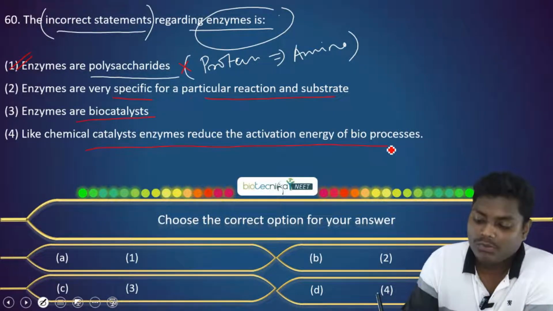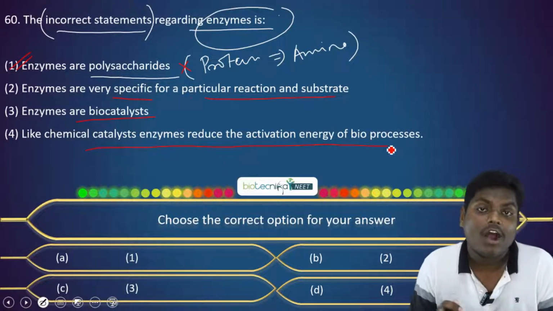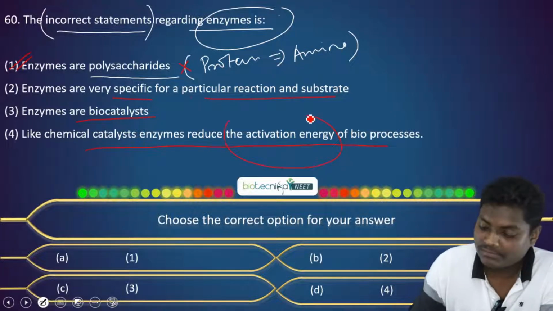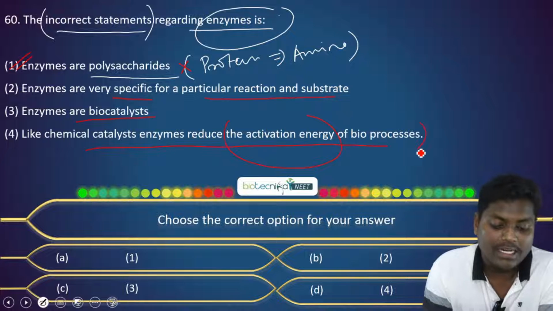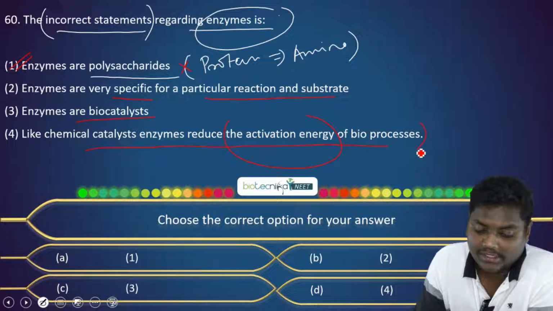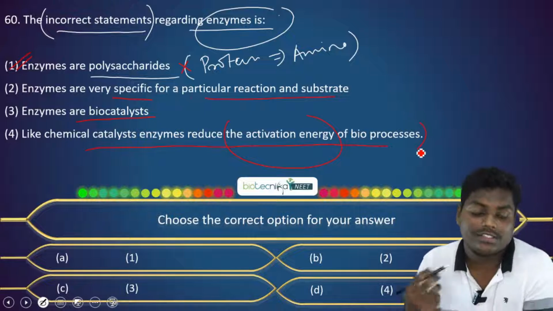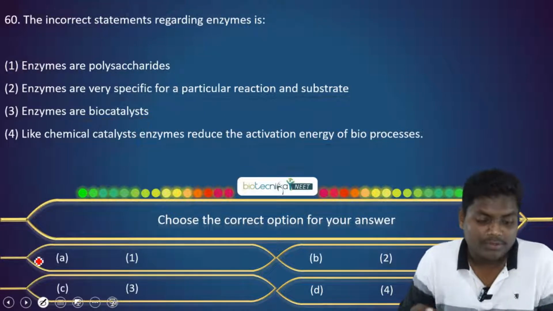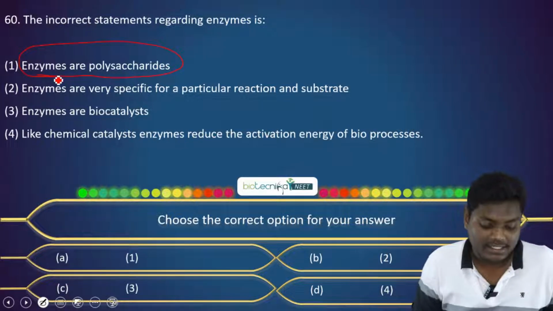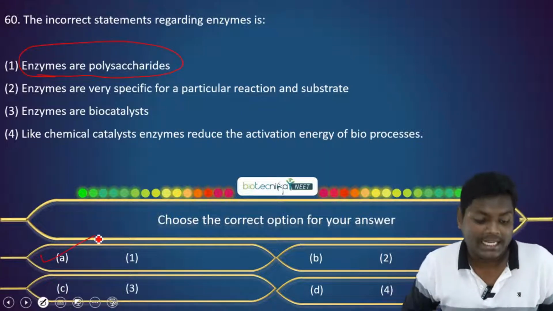These are the properties. When we say that the enzyme is increasing the rate of the reaction, the question arises now, how does it do it? The answer is, by reducing the activation energy. So the option where enzymes are biocatalysts is a true statement regarding enzymes. Enzymes reduce the activation energy. This is also a true statement. Enzymes are very specific for a particular action. This is also a true statement. So the incorrect statement is only that enzymes are polysaccharides. Is this clear for everyone? So this goes with option A.